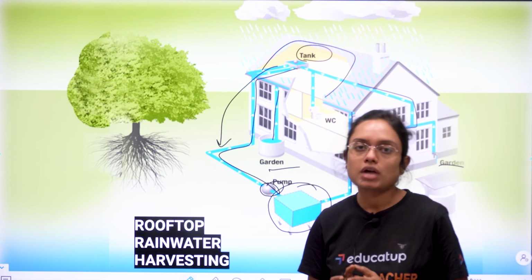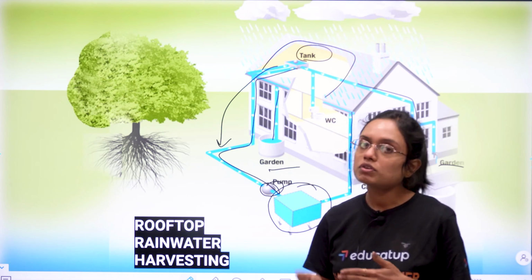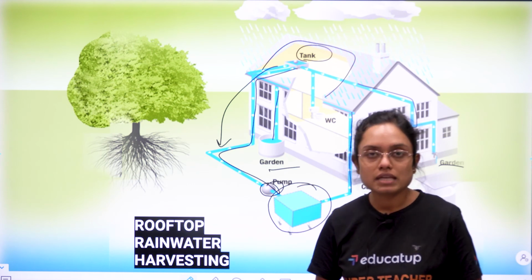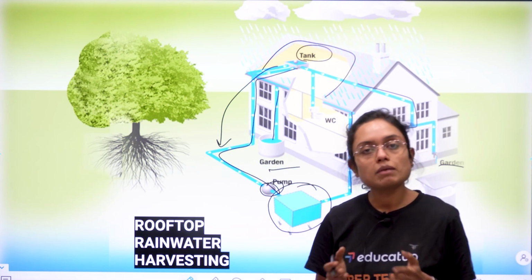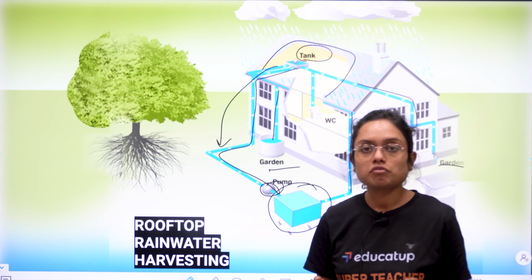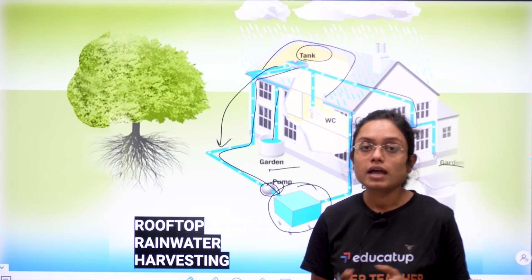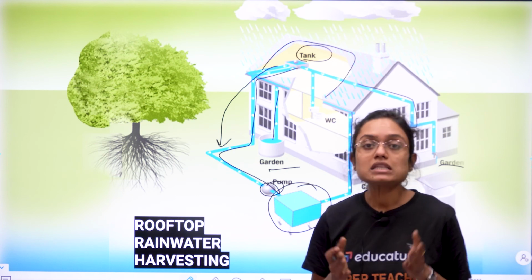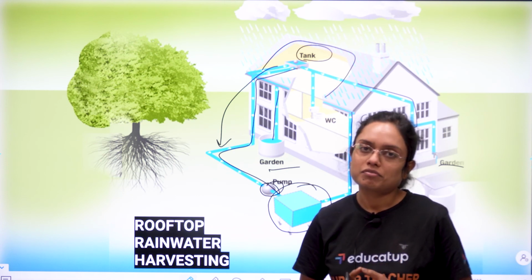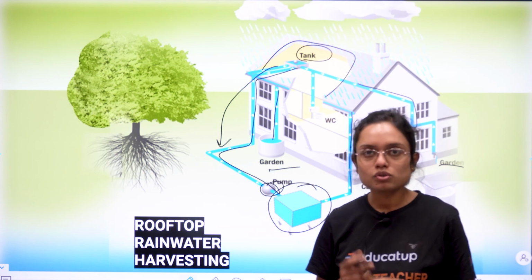One should always try to do that. Even if you don't have the tank kind of a facility at your home, you can use buckets also. Whenever there is rainfall, keep some buckets at your rooftop so that they fill with rainwater and then utilize that water. At least a few of the buckets you can save and store. So do that, children.